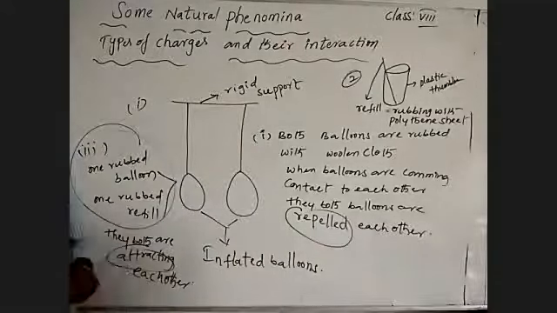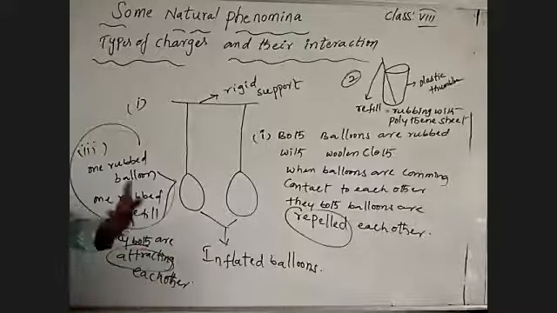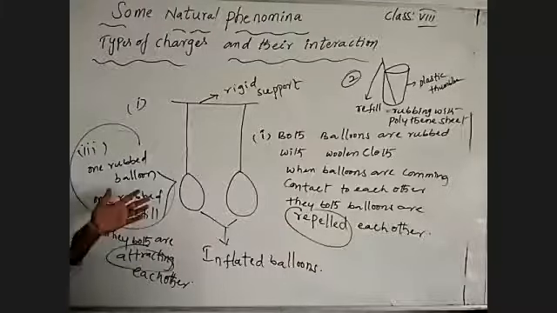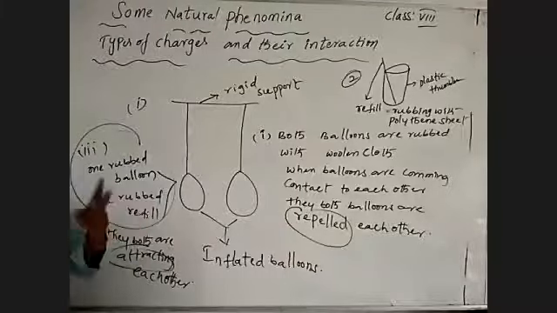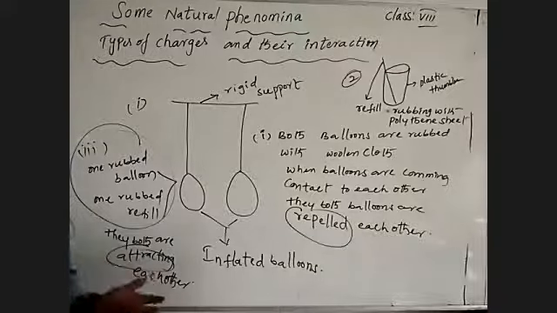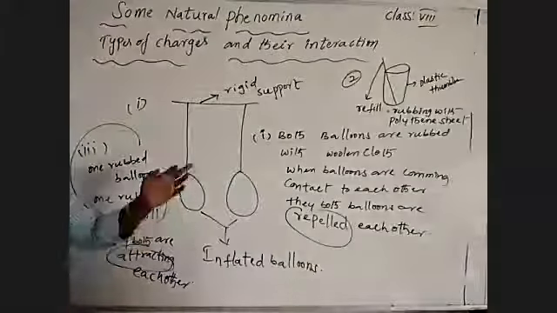The object which gains negative charge shows attraction to the other object. So what we can observe from this situation is that two types of charges are there: like charges and unlike charges. Like means similar, the same. Different means unlike. In the first two situations, they both have similar charges.